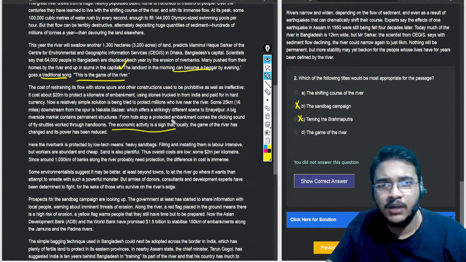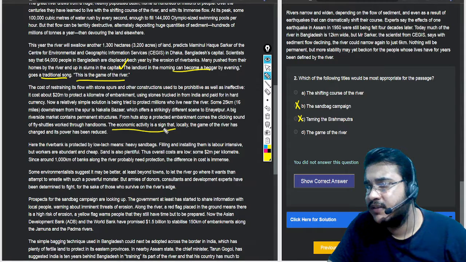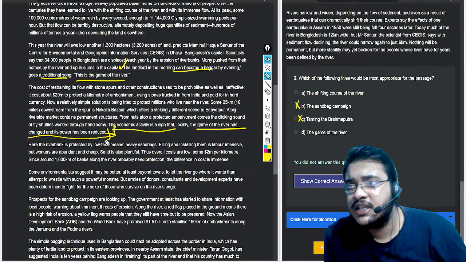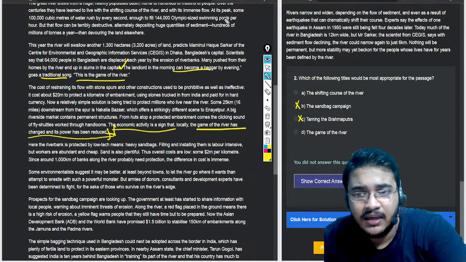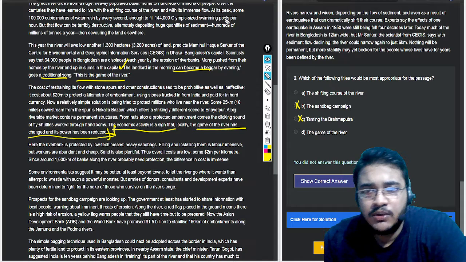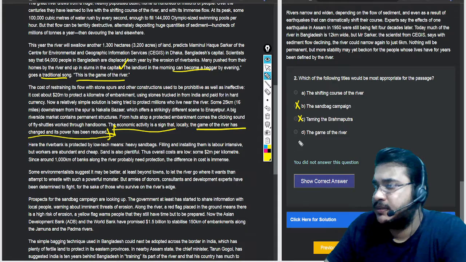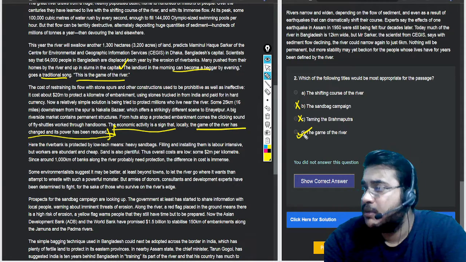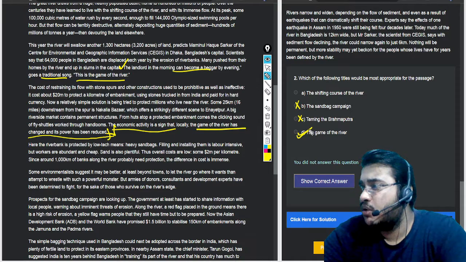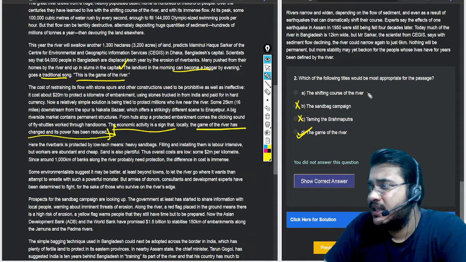If you just see below in that passage, the economic activity is a sign that locally the game of the river has changed and its power has been reduced. So I would probably want to use this line to mark the most appropriate title as the game of the river. Shifting course of the river will always be a second priority.